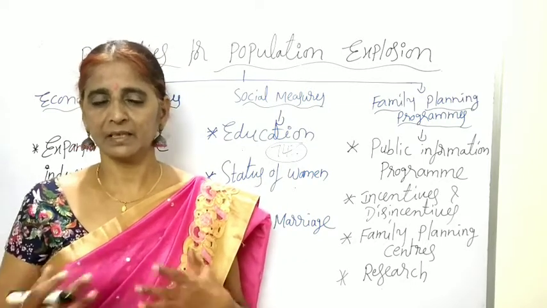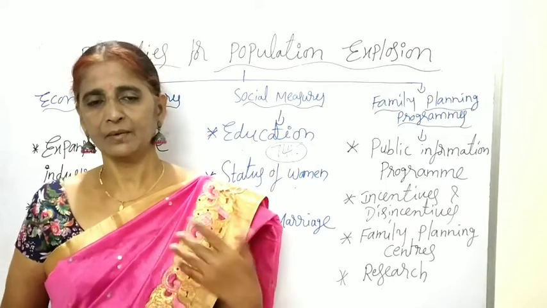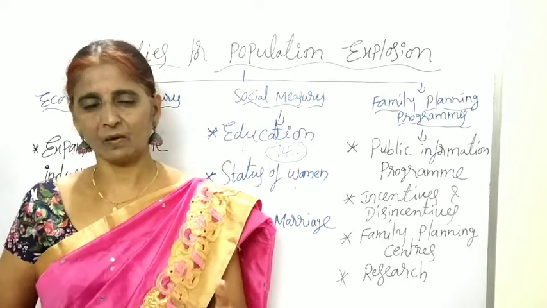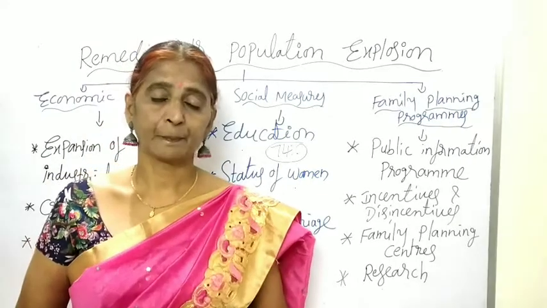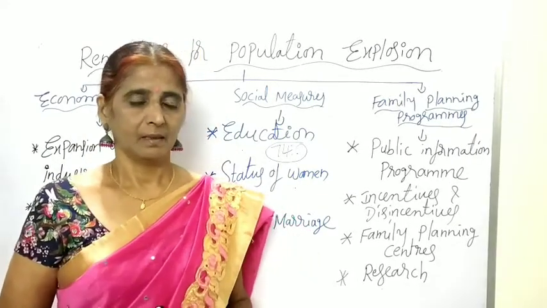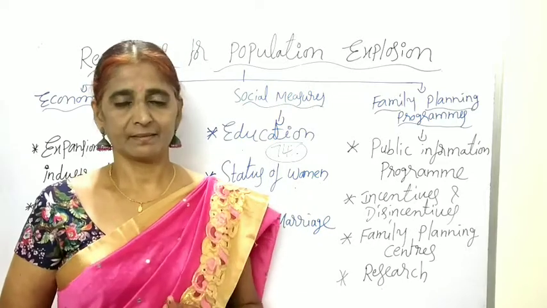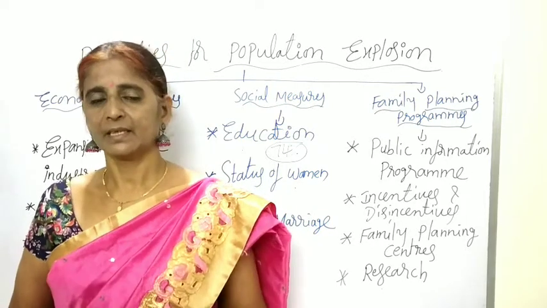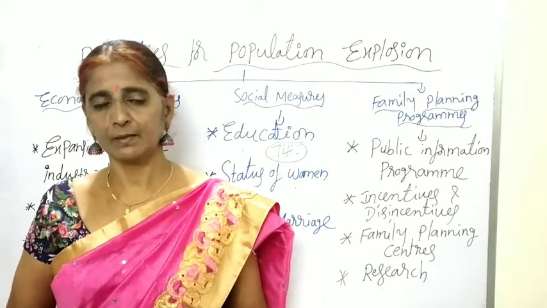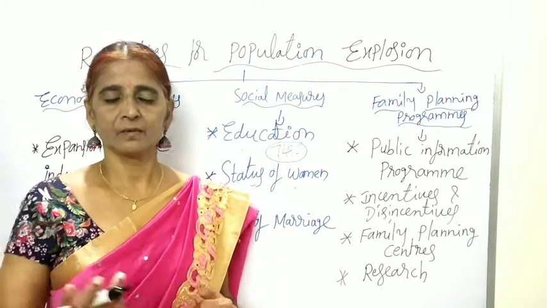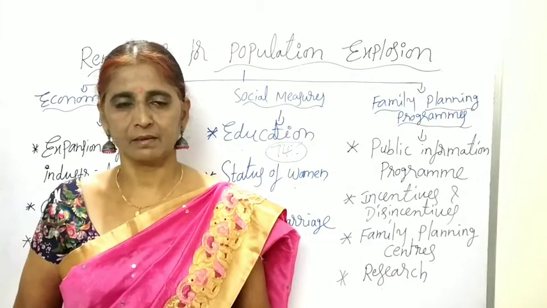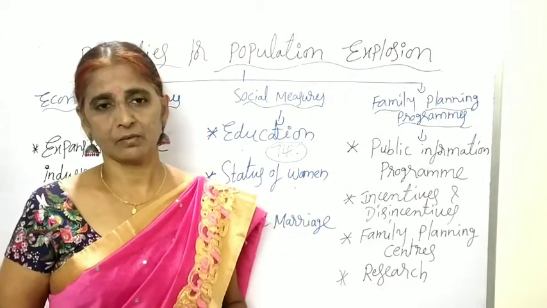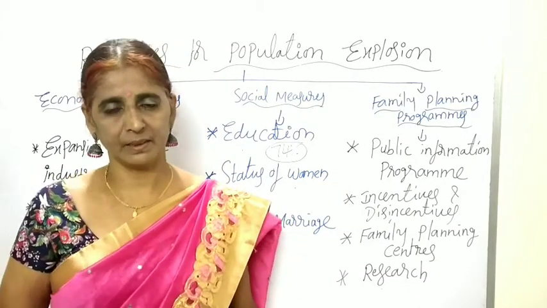Of course, in the near future, India will definitely overtake China within a short period of time. In China, the birth rate per 1,000 is only 12. In India it is 17.6. Birth rate means the number of births for every 1,000 population. So compared to China, the birth rate is very high in India.